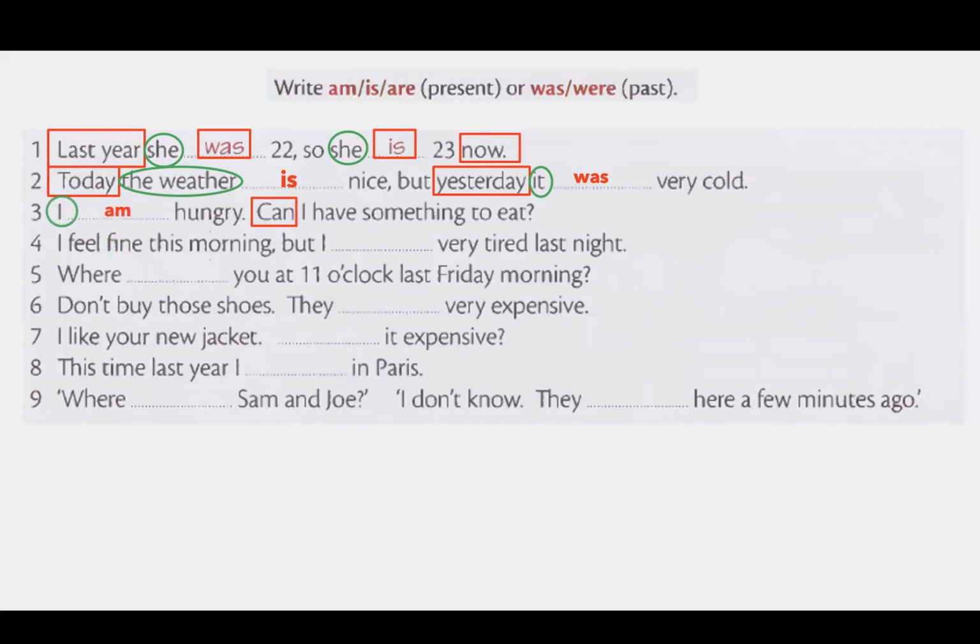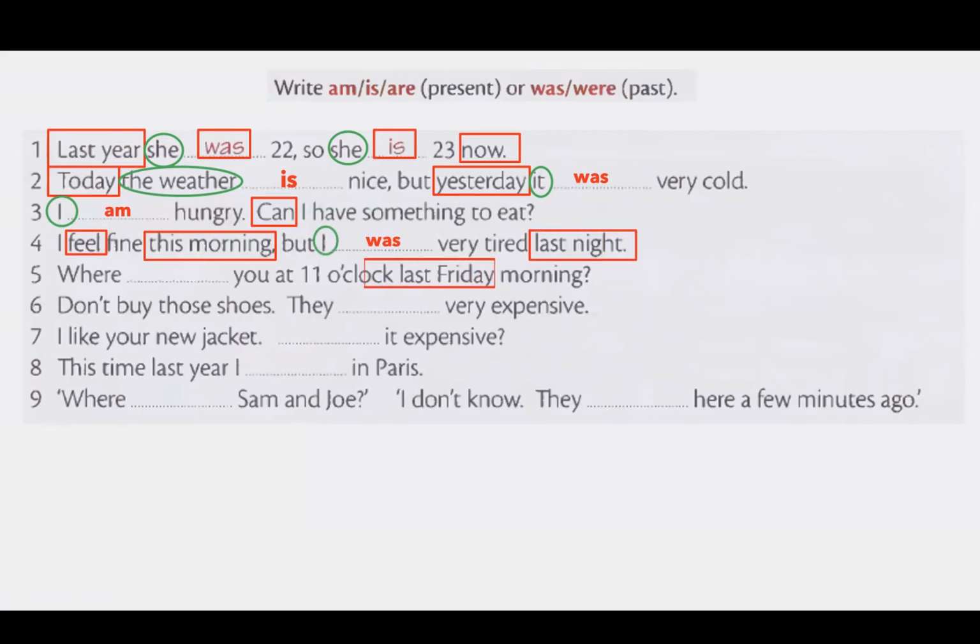Number 4. Again, we need to check the verb here, the time expression first, this morning. And what about the verb? Feel. Feel is present. So the beginning of the sentence is in the present tense. But after the comma, this means there's a contrast here. And what about the second part of the sentence? It's about last night, so it's about past. And the subject is I, so the past form of to be, was, were. I was very tired.